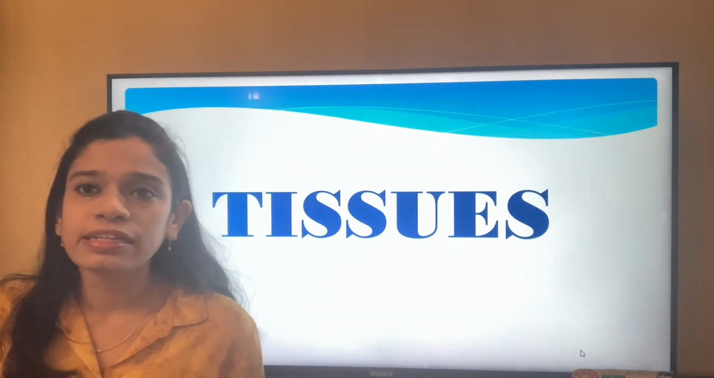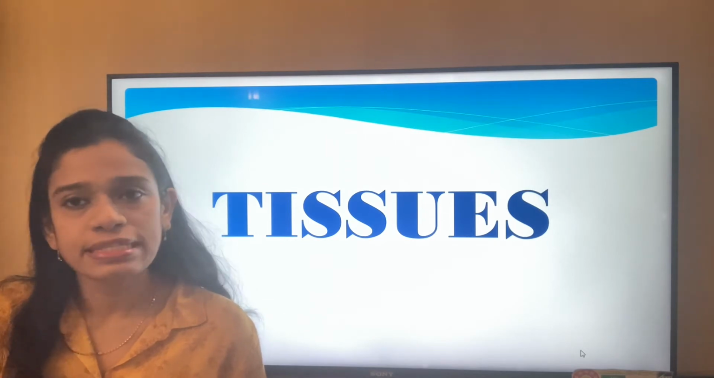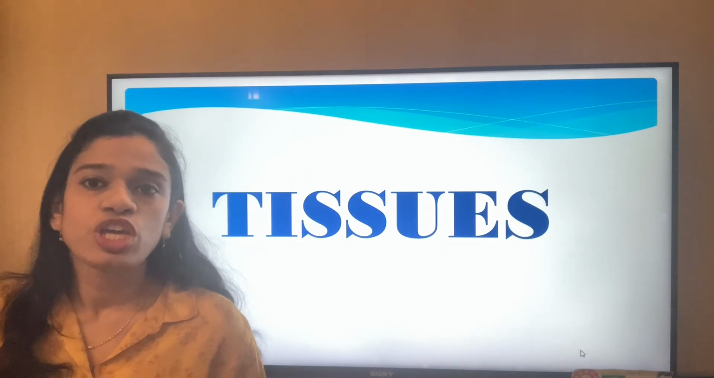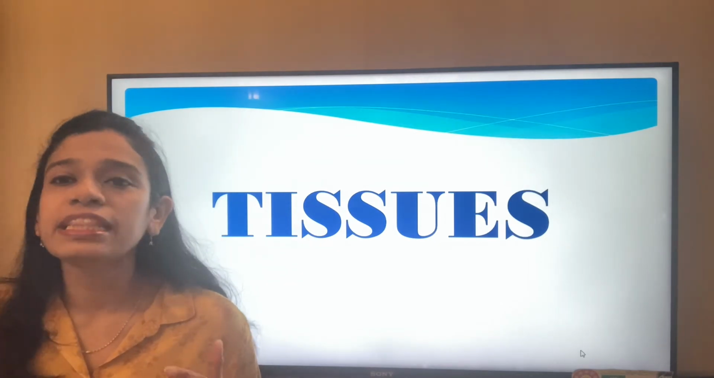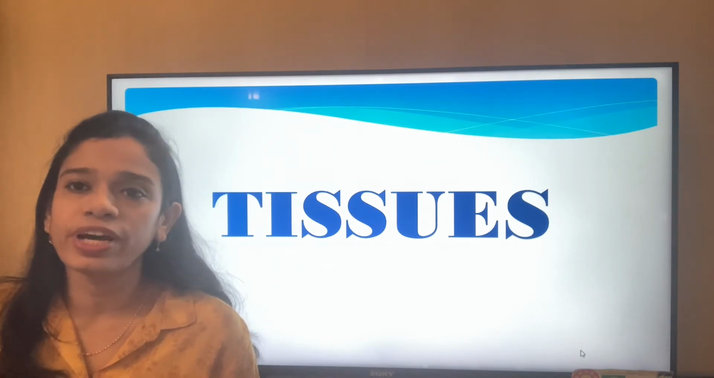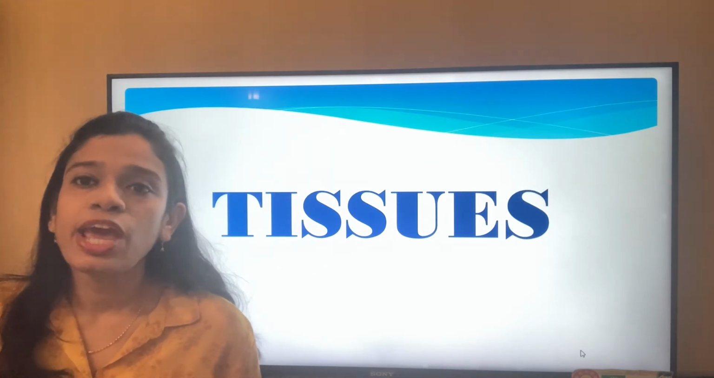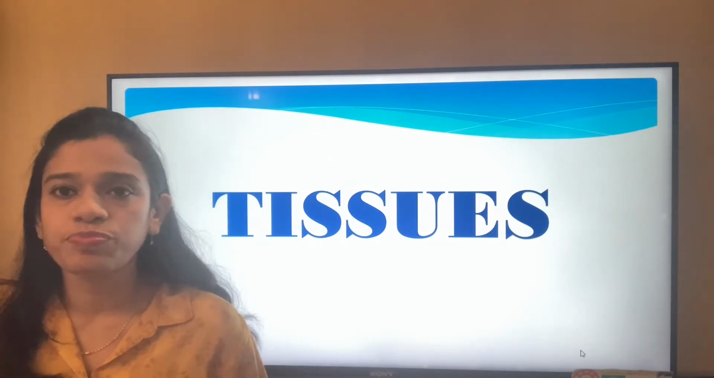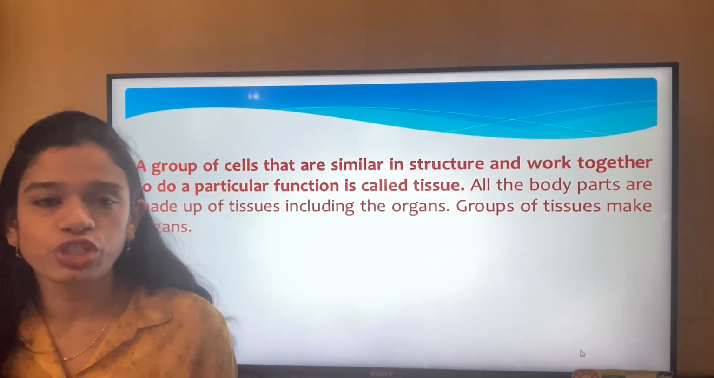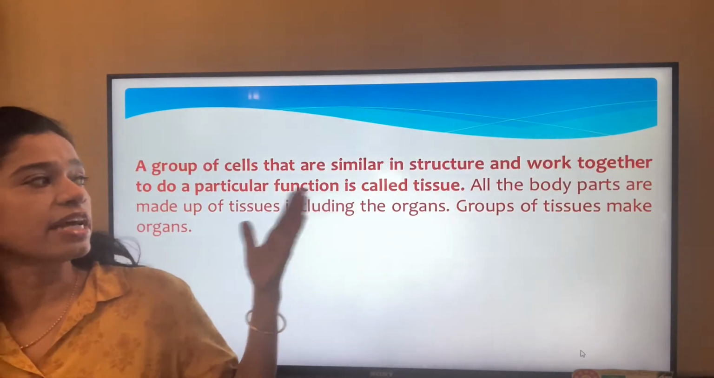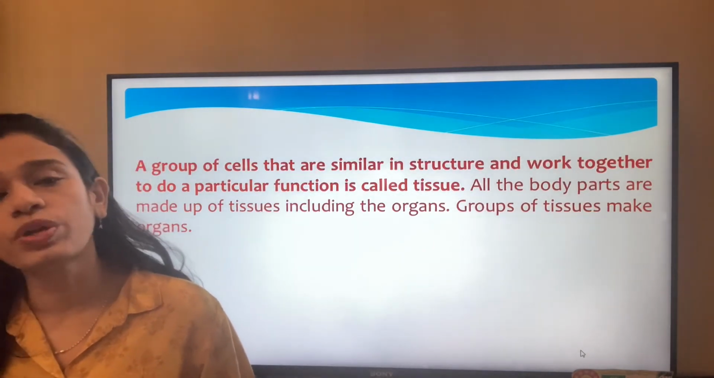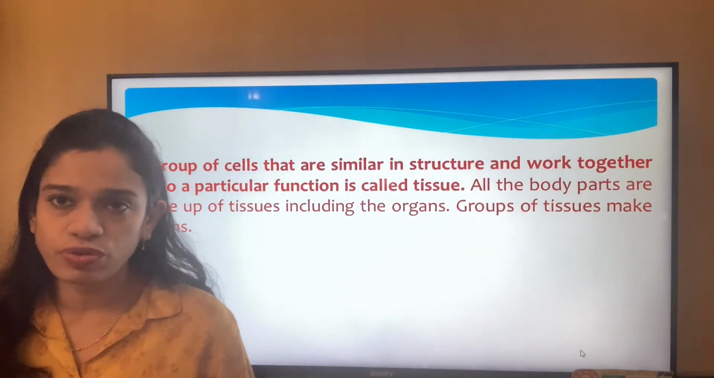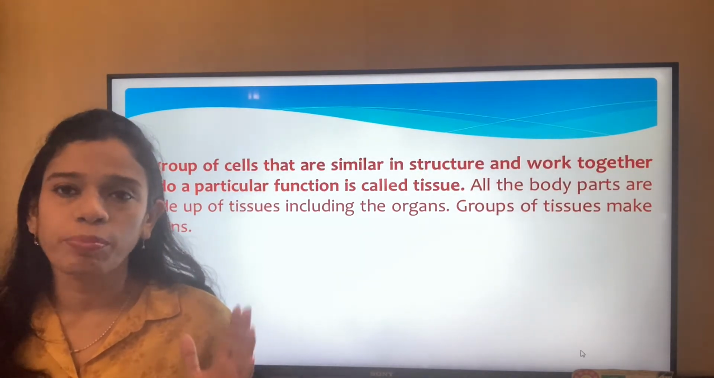We have already understood what cells are. We have discussed that the cell is the structural and the functional unit of life. So tissue is the next step when we move ahead from cells. Basically, when many cells come together, they form a tissue. Tissues are a group of cells that are similar in structure and they work together to do a particular function.